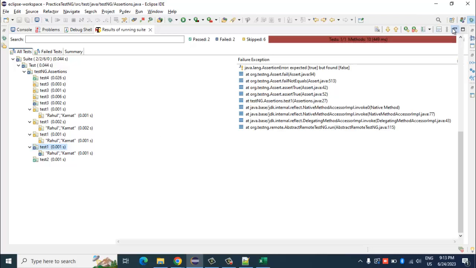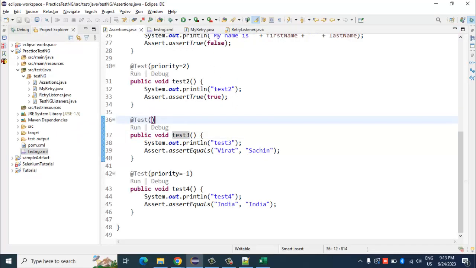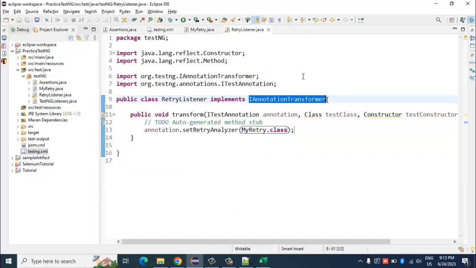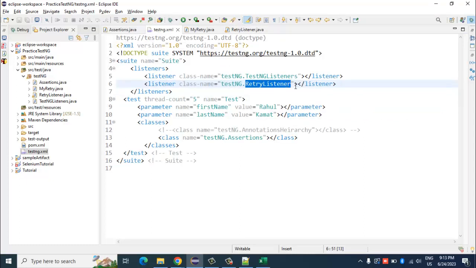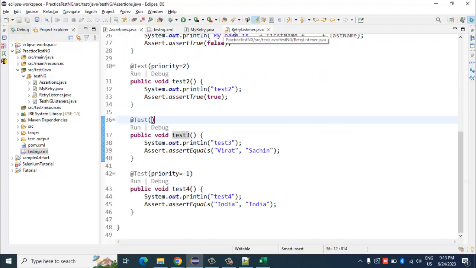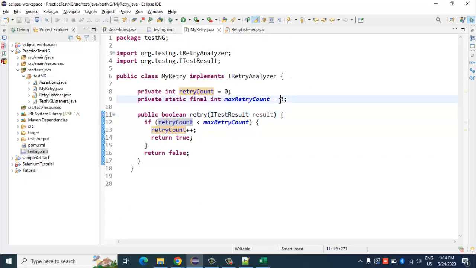Okay, so this retry logic you can implement at suite level by using this IAnnotationTransformer interface and adding this particular listener in the testng.xml file, right? You mention the listener class name over here. And if you don't want to do it at suite level, you can simply mention the MyRetry class file in the test annotation itself, and then only that particular test, in case it fails, will be retried the number of times that you have mentioned in your MyRetry logic.